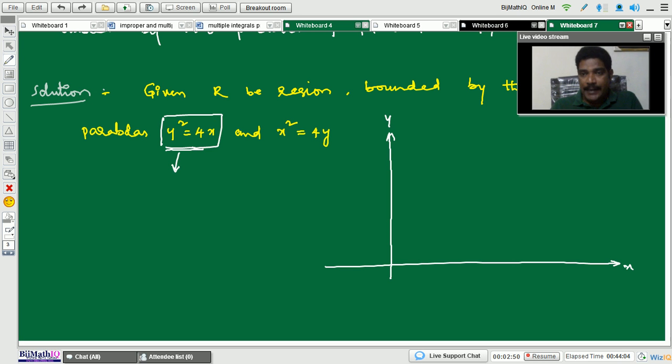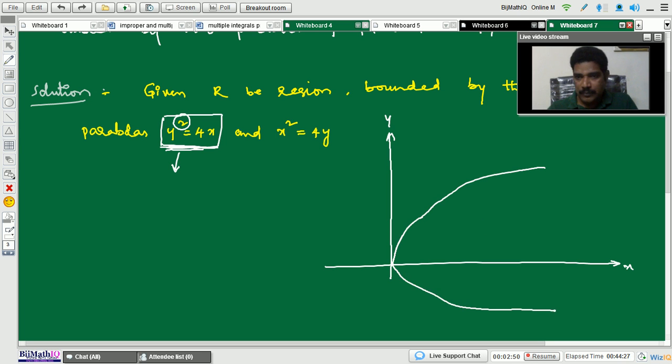The shape of this parabola is symmetric about the x-axis because this is an even power of y. So the shape you can take like this.